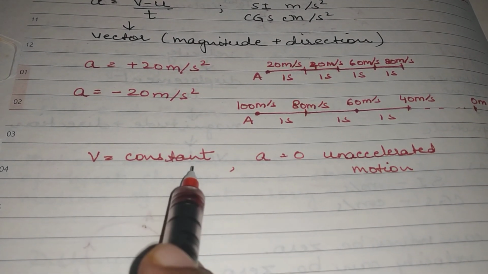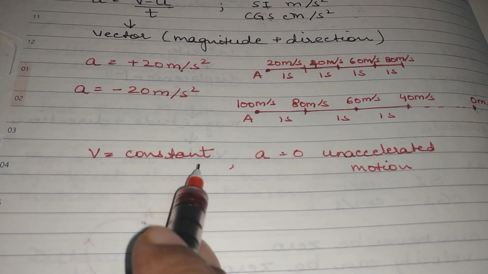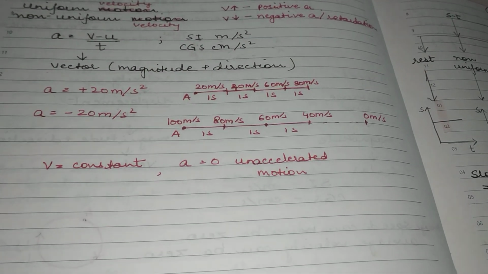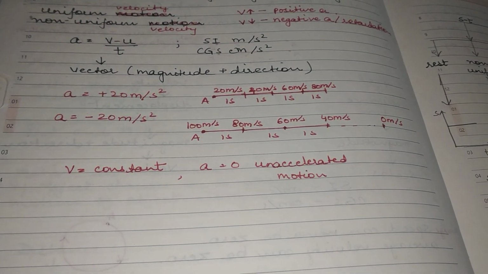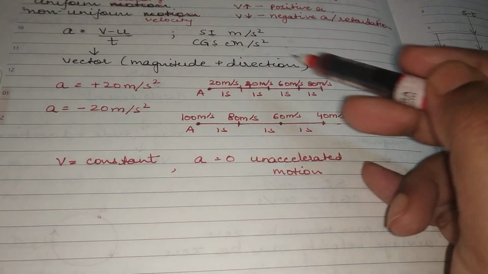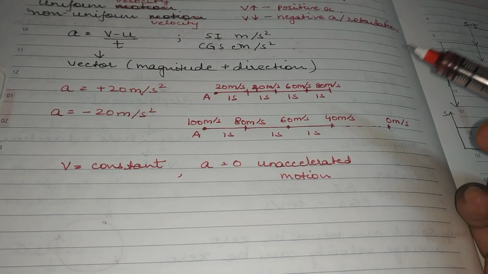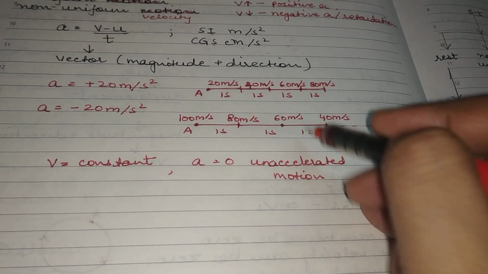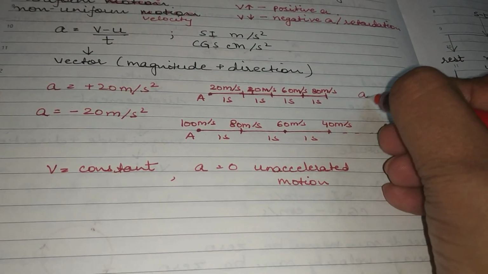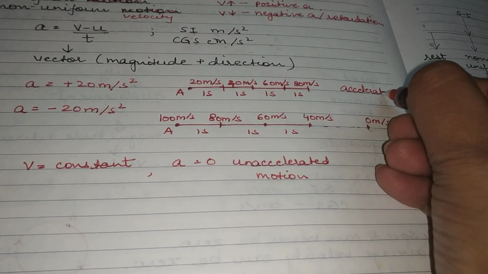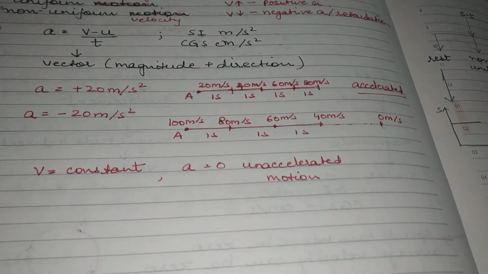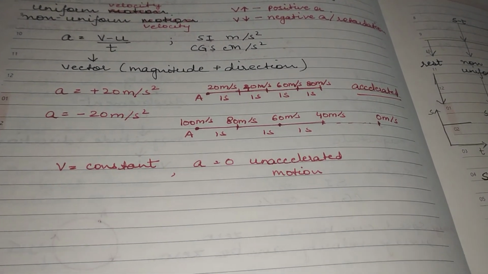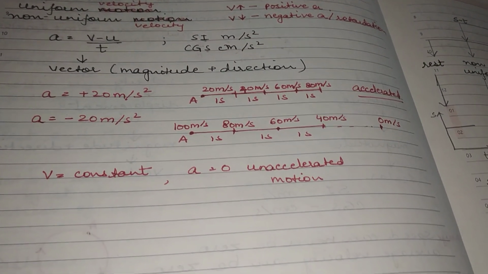Whenever velocity is constant, acceleration is 0, and such kind of motion is known as unaccelerated motion. And in these two examples, when there is a change in velocity taking place, whether increasing or decreasing, that doesn't matter, but the velocity is changing, that means it is an accelerated motion. What kind of motion is this? This is accelerated motion.